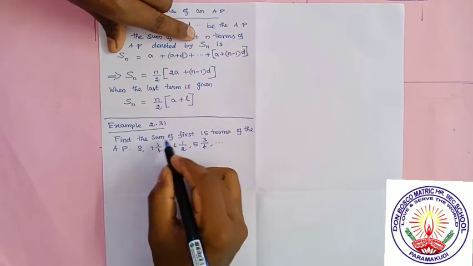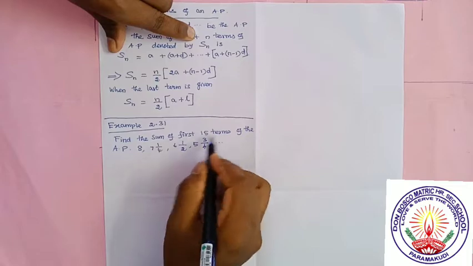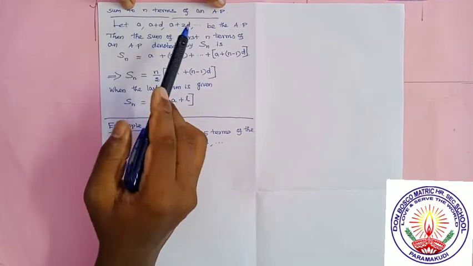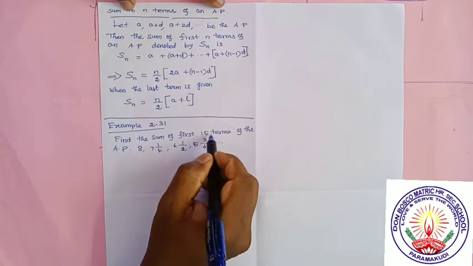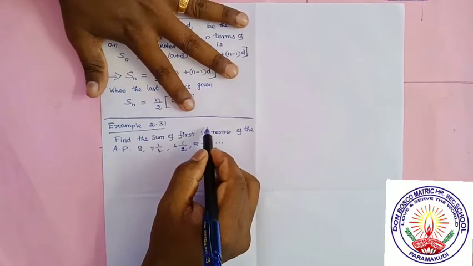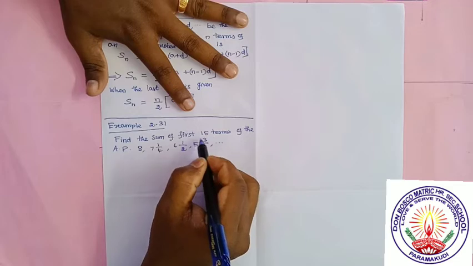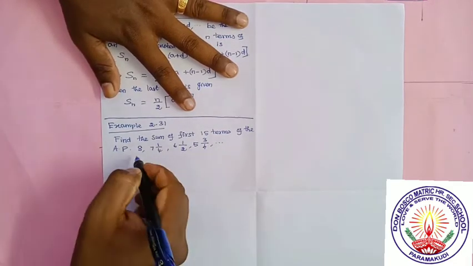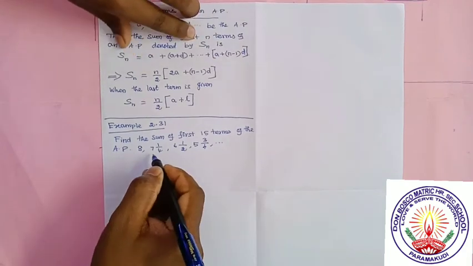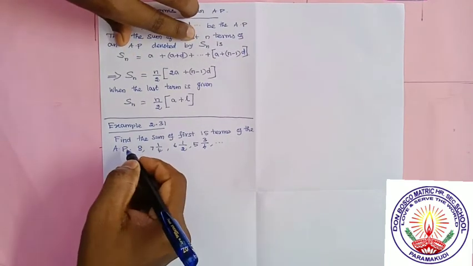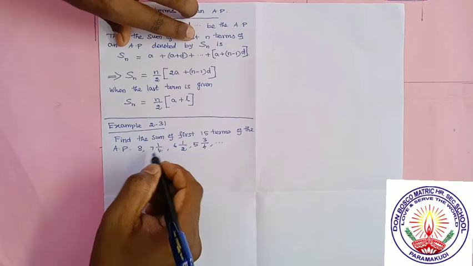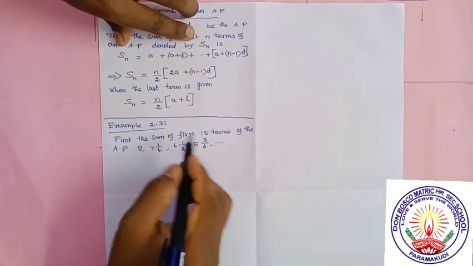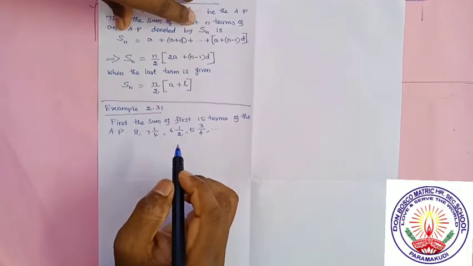So what's the question? Find the sum of first 15 terms. We have just now learned the sum of first n terms. Here it is the sum of first 15 terms, that means n is equal to 15. So n is given and the AP is given. When the AP is given, we can find the first term and the common difference. AP means arithmetic progression, and in an arithmetic progression there will definitely be a first term and a common difference. So we can find them from the AP, and n is given. We have to use the first formula.